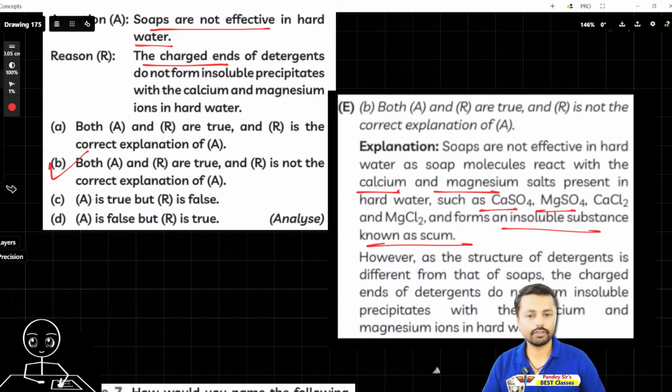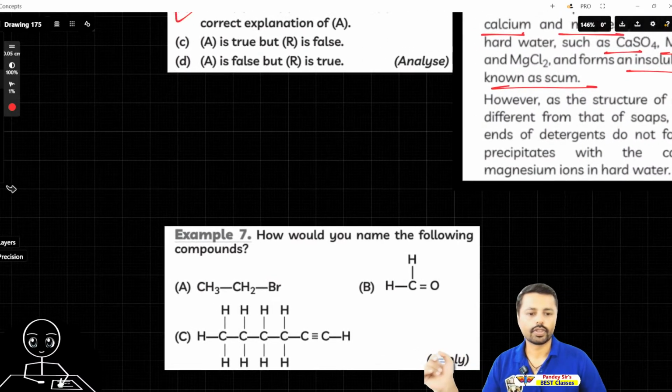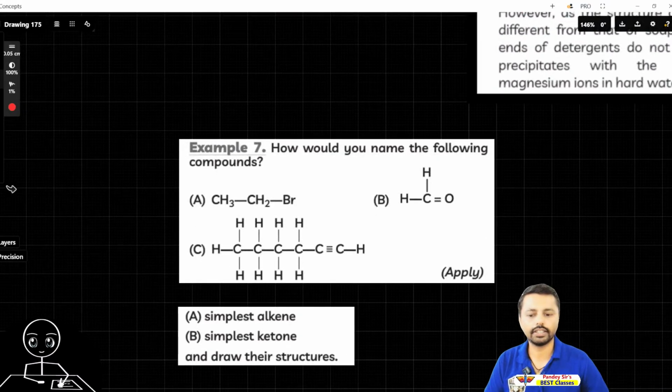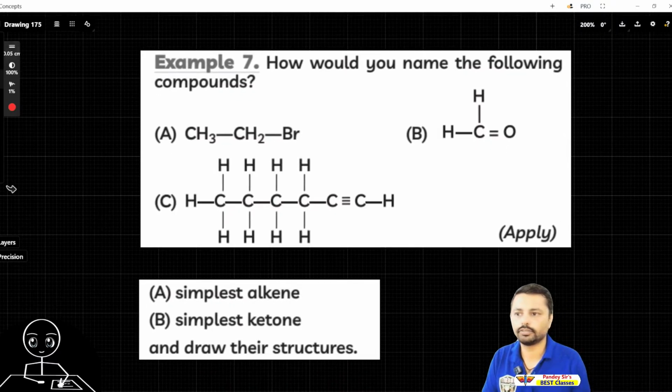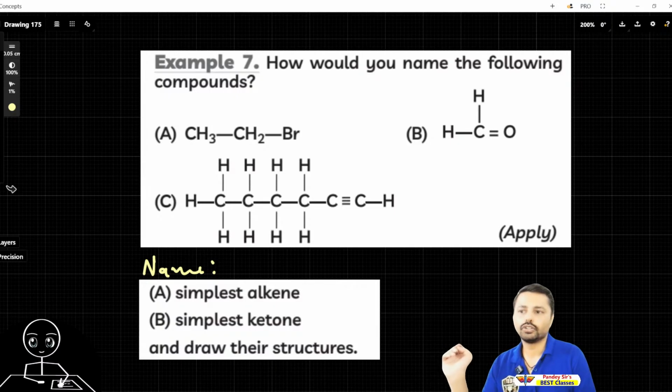You can take the screenshot if you want. Now, next question. How would you name the following compound? See these compounds and try. Also, you have to name. This question is like name or give example. Give a name only. This question is name: simplest ketone and simplest alkene you have to name. Okay, but before that, how would you name the following compounds?